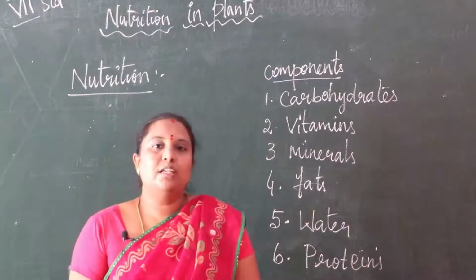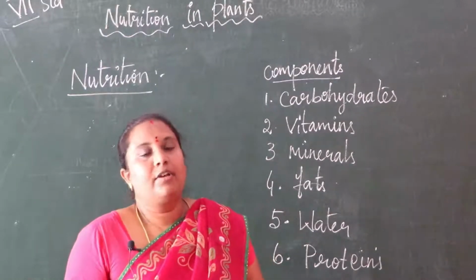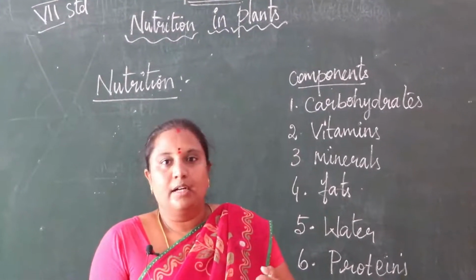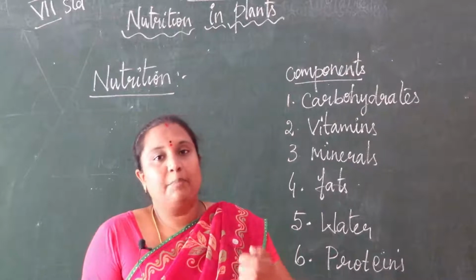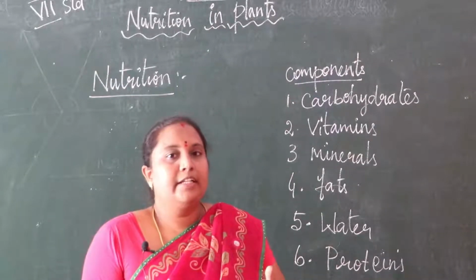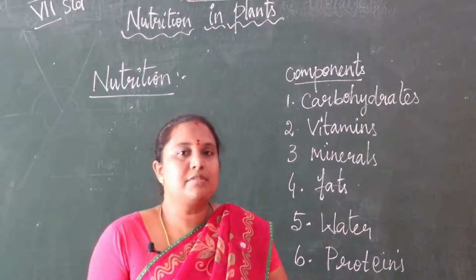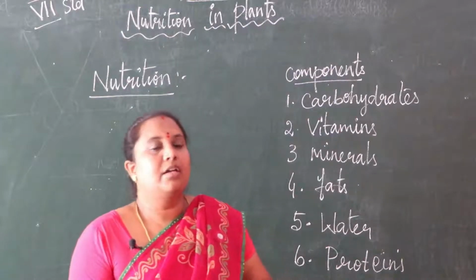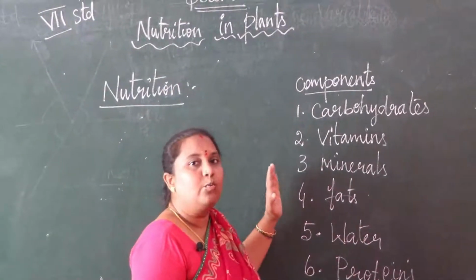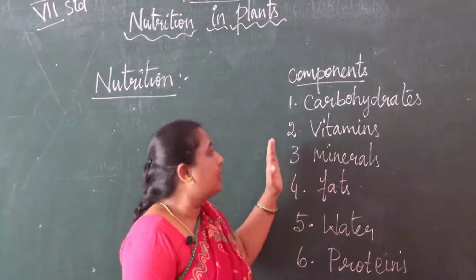So what is the use of nutrients? Nutrients help us repair the cells in our body. They give energy to us, while we are getting energy from the food we are eating.